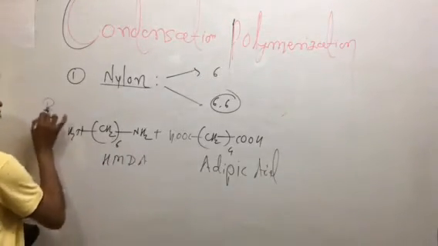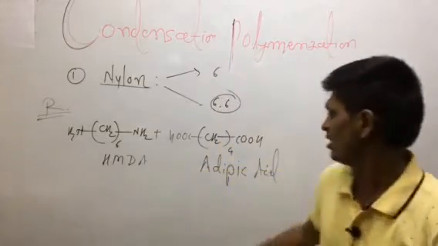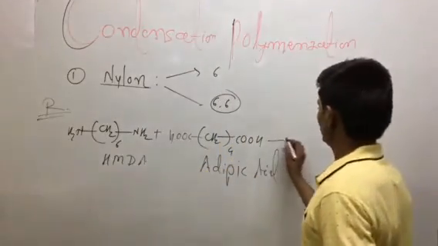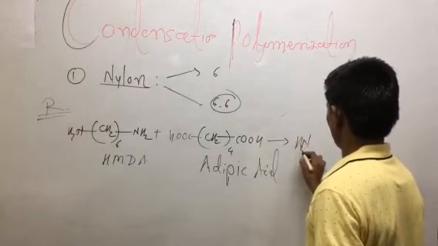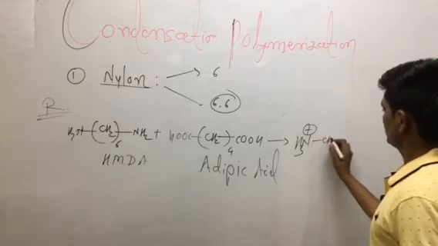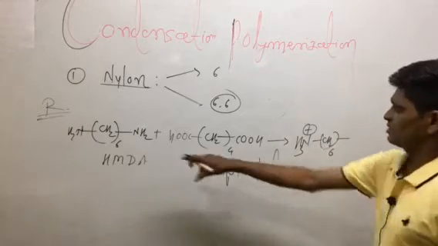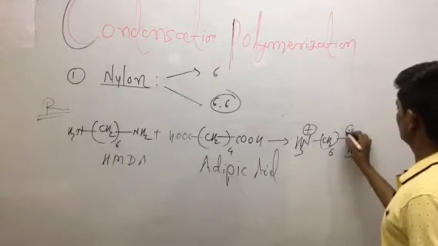In the reaction, hexamethylene diamine is condensed with adipic acid. What happens here? The product is obtained with the formation of NH3, where N becomes positively charged, with CH2 taken 6 times. Here CH2 again 6 times, and again this NH3 has a positive charge.